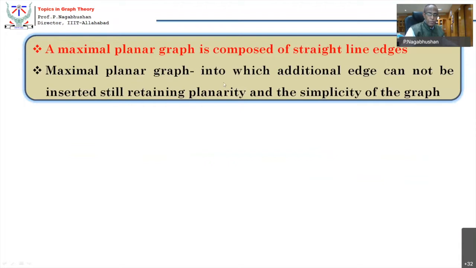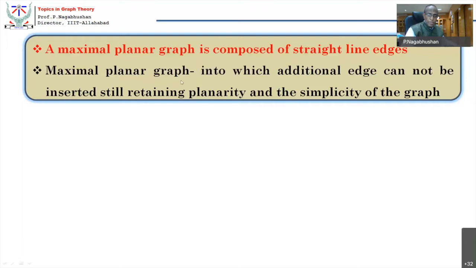Just in the beginning of the class, I was telling, it is composed of straight line edges. It's a very involved proof. It has a proof involving geometry. I shall not take up the proof now, not necessary, because we are more algorithmic oriented people. They're all made up of straight line edges.